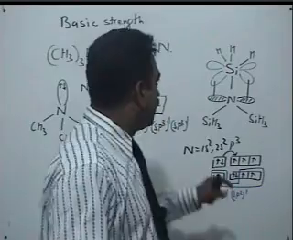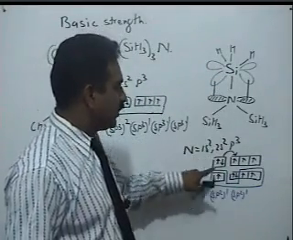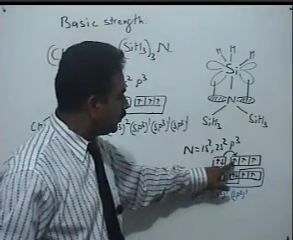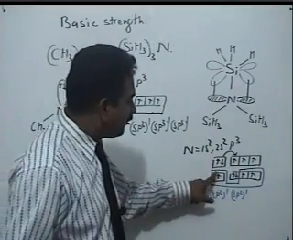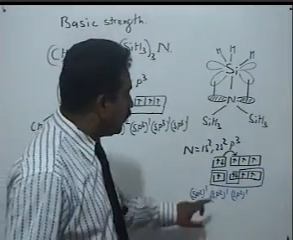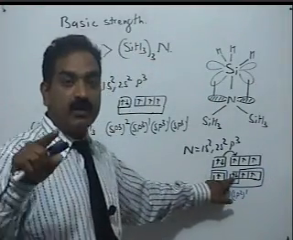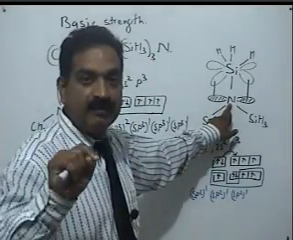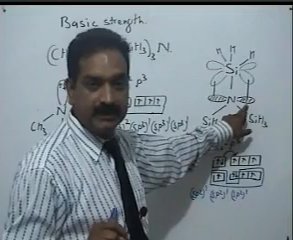In (SiH3)3N, what happens? One of the 2s electrons gets excited to 2p, and the type of hybridization is not sp3, rather it is sp2. So the lone pair of electrons is actually present in one of the p orbitals.